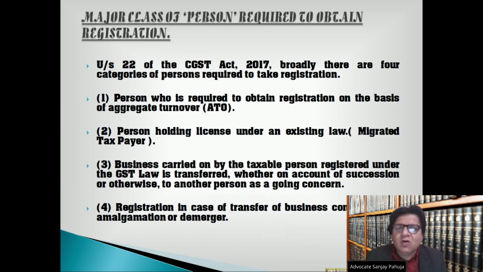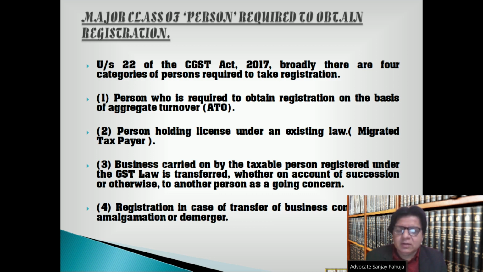Major class of person required to obtain registration under Section 22 of the CGST Act 2017. Broadly, there are four categories of persons required to take registration. First, person who is required to obtain registration on the basis of ATO, aggregate turnover. Second, person holding license under an existing law,